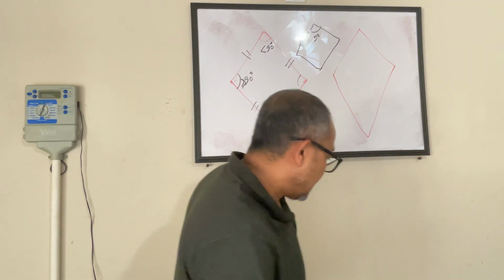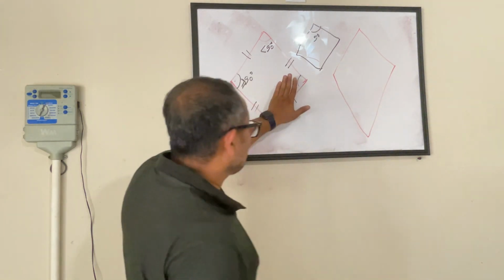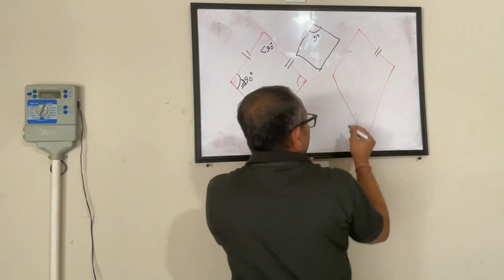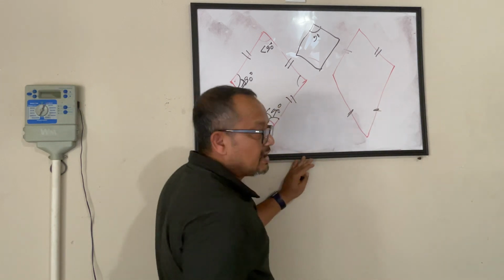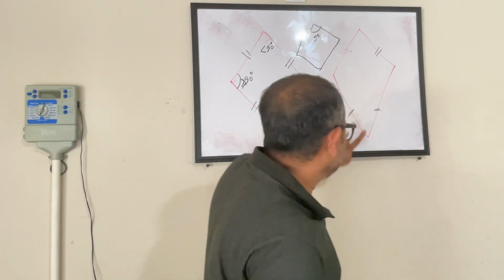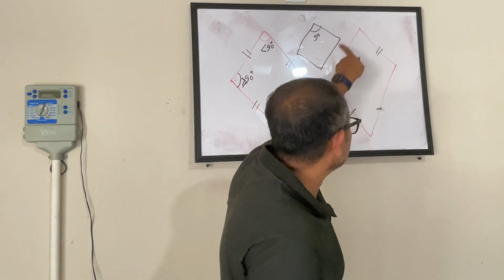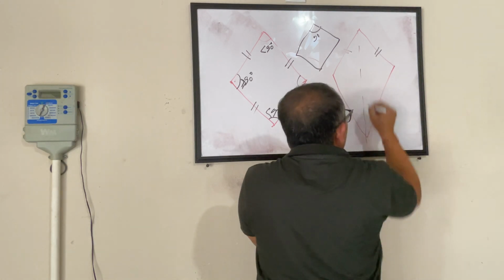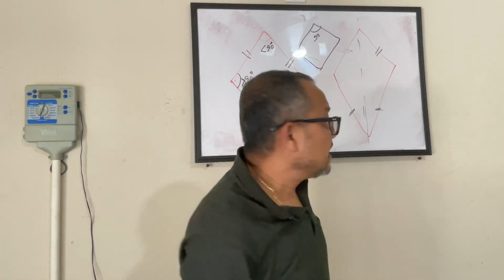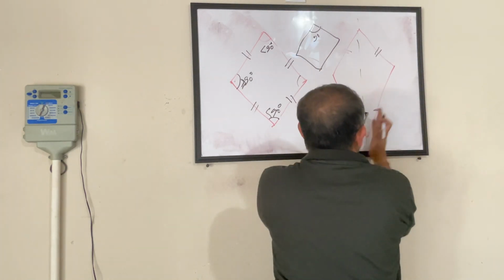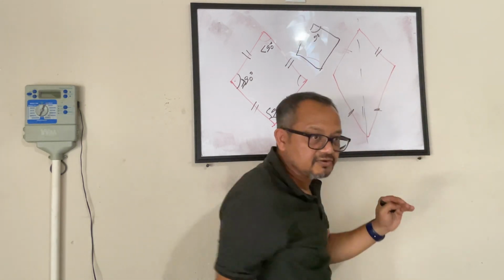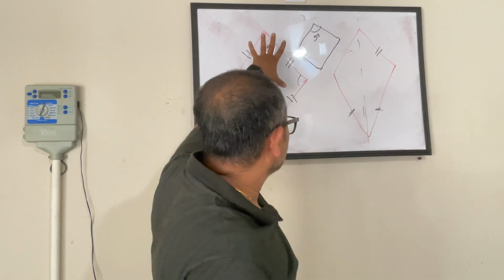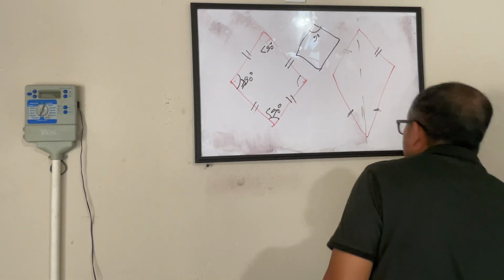Now, this is my rhombus. What happens in the case of a kite? A kite has only these two sides matching, and these two sides matching. No other behavior. Meaning it is symmetric against this central line. That's the only thing. If I cut it in half, these two halves will be exact copies of each other. Now, we are trying to find the area of a rhombus and a kite. Let's look at the rhombus first.